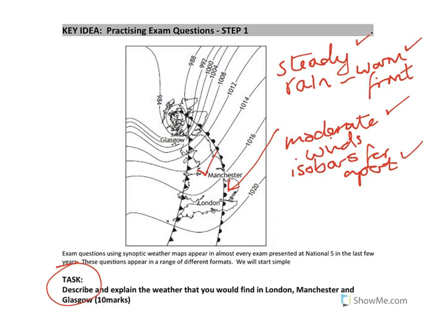Right, in London we would say that the winds are coming from the southwest, and that's because winds travel in an anti-clockwise direction in low pressure. That would be 1 mark for your explanation. You could also say for another mark that they travel following the isobars, which is why you know they're coming from the southwest. Okay.